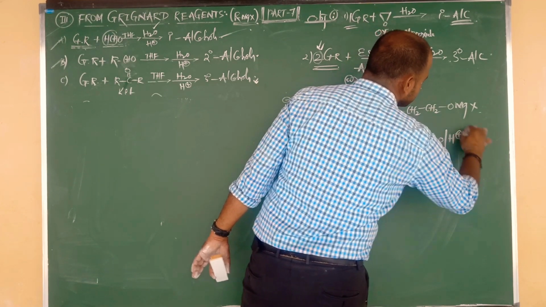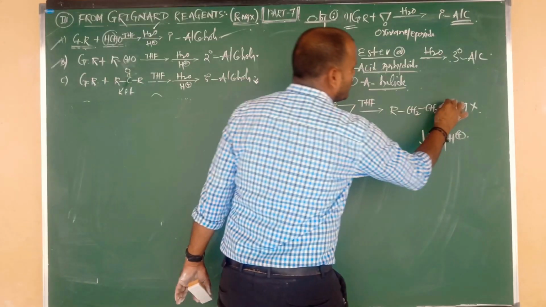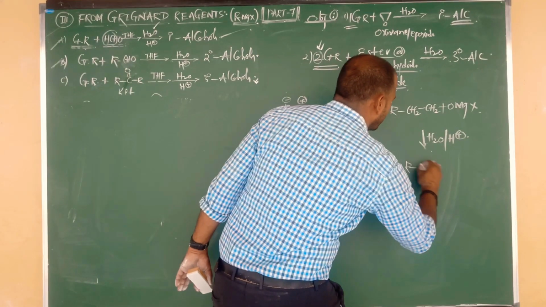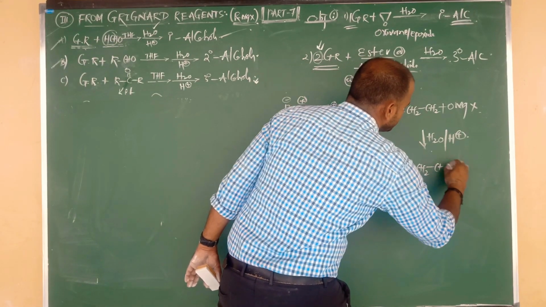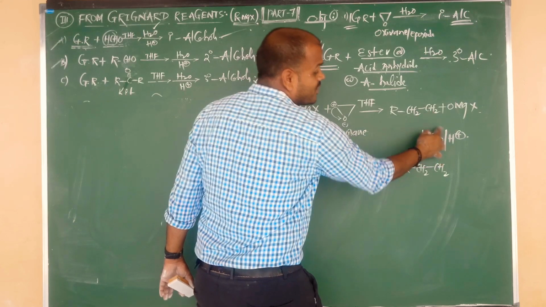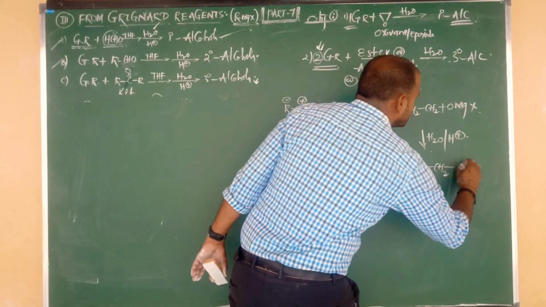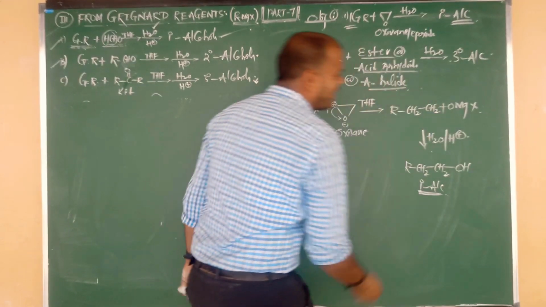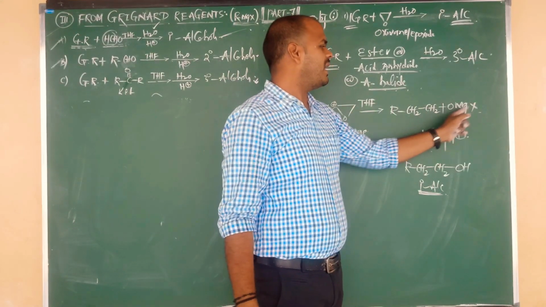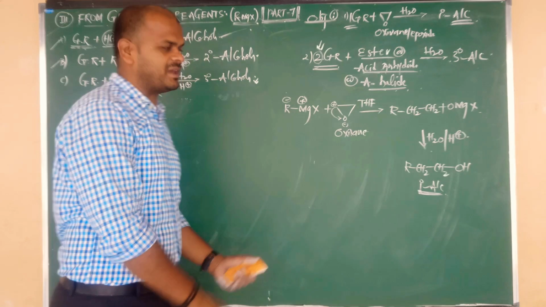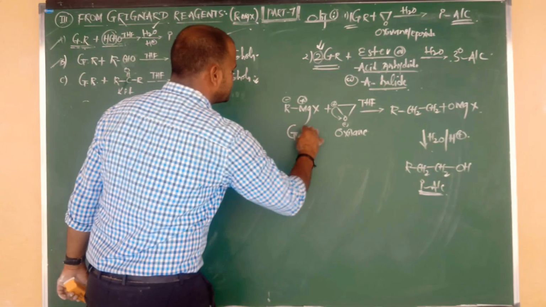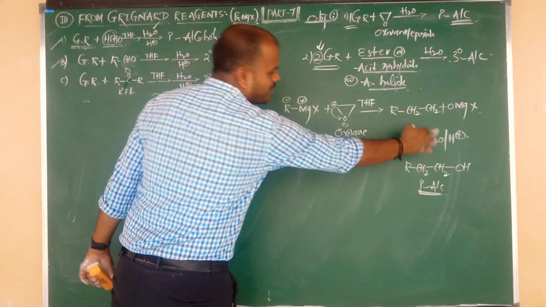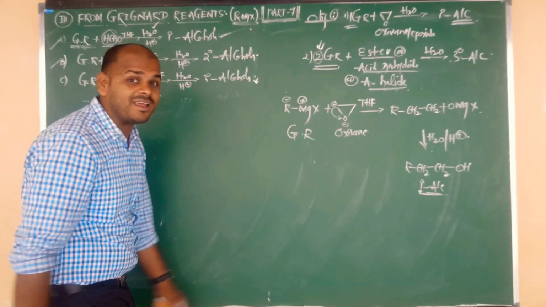This is followed by hydrolysis in acidic medium. This bond is going to break, and we get the product R-CH2-CH2, and from the water molecule we take the OH group. So this is OH, and this is also a primary alcohol. Again the byproduct is the same, MgXOH, hydroxy magnesium halide. So Grignard reagents on reaction with oxiranes, followed by hydrolysis, also give primary alcohol.